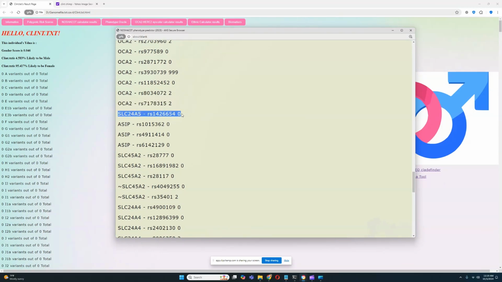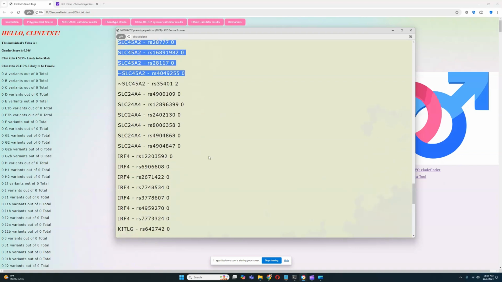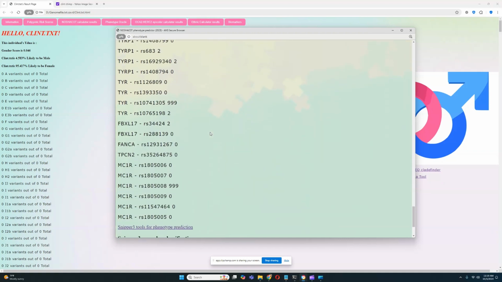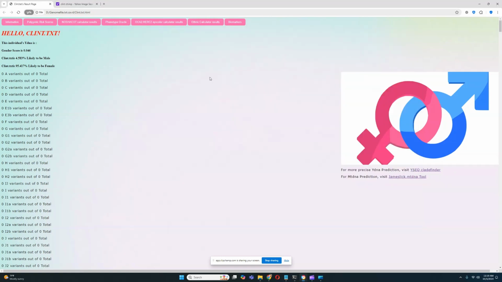He does not have the Eurasian variant for light skin in SLC24A5. That's not surprising. No light color variants in SLC45A2. He does have one of the Eurasian variants for pale pigmentation in KITLG. He does not have the Eurasian variant for light skin in this variation of KITLG. Let's see what else we can talk about here. Does not have any of the ginger variants in MC1R. Okay. Pretty interesting.